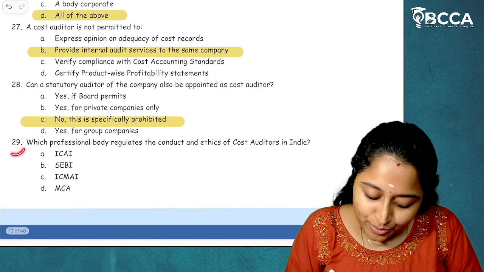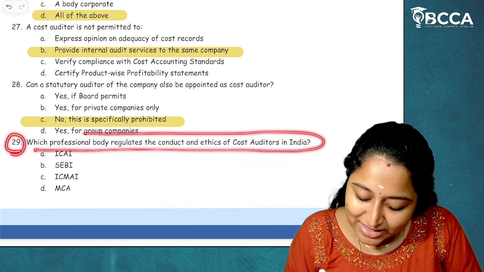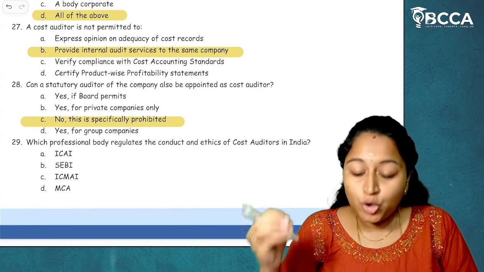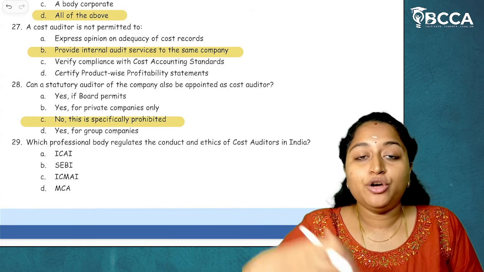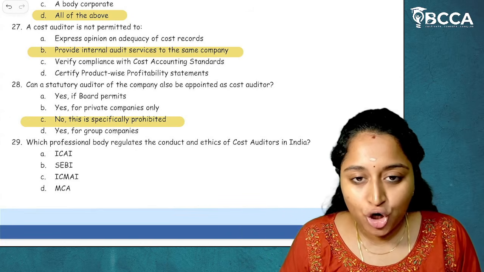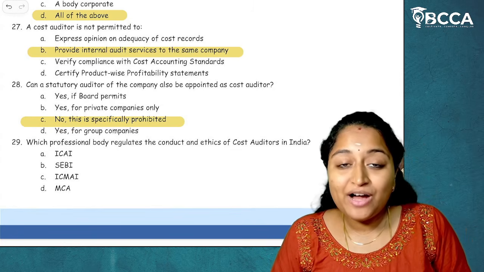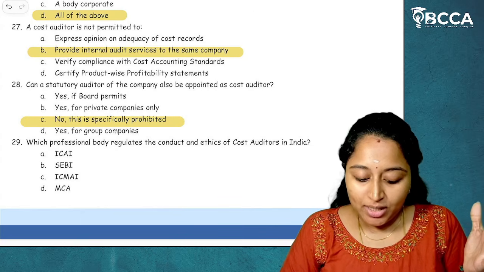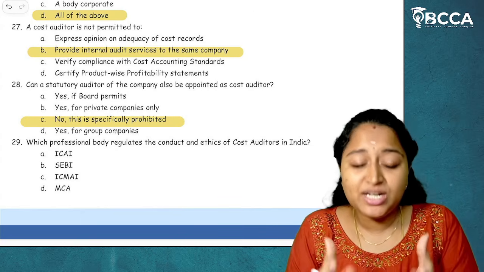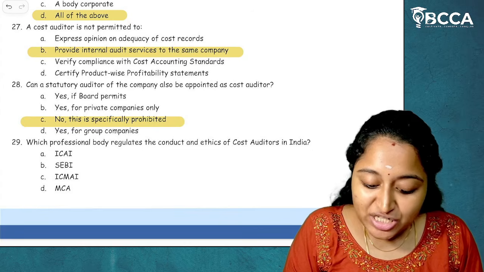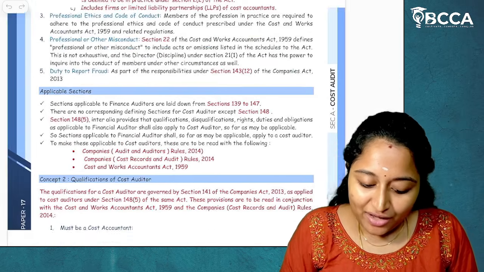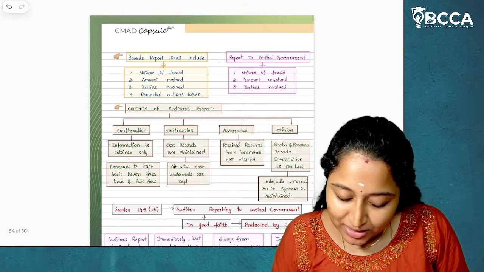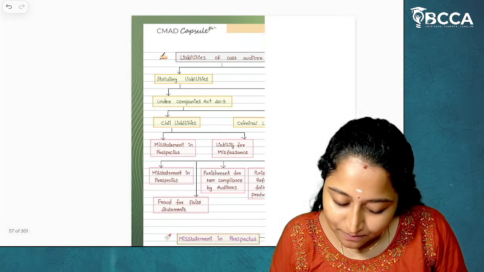Then 29. Which professional body regulates the conduct of ethics of cost auditors in India? Now, who will actually look after the ethics of cost auditors in India? We have the objectives of profession and professional misconduct.